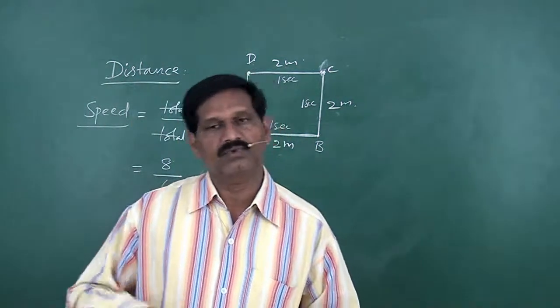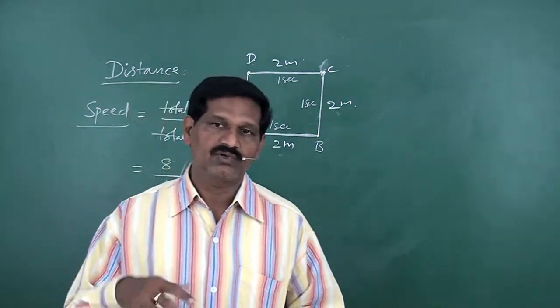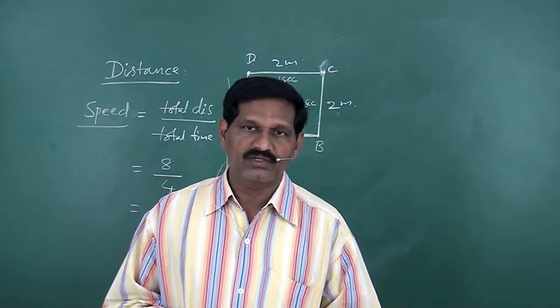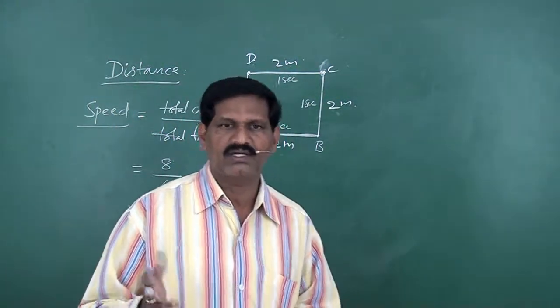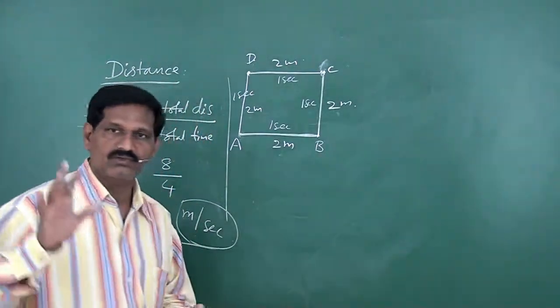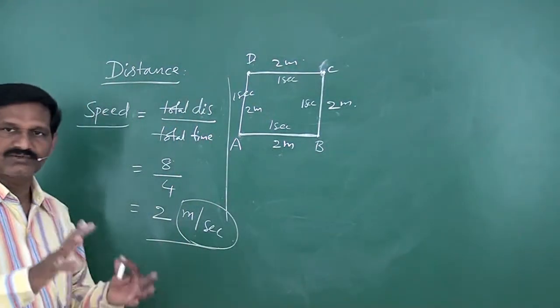Speed is a scalar quantity. Again, distance is a scalar quantity. Similarly, speed is also a scalar quantity. It has no direction. So speed is also a scalar quantity. This is speed.